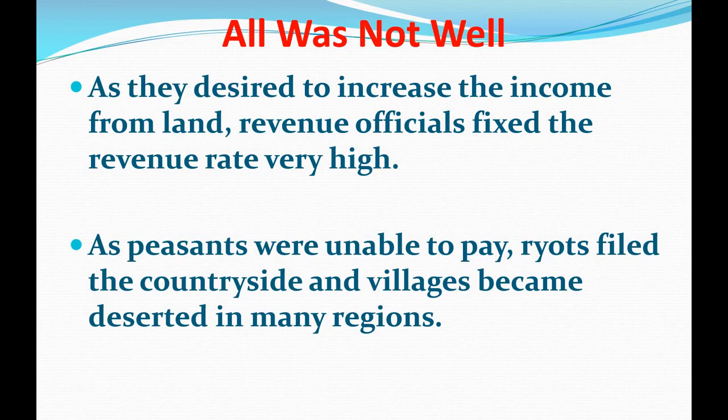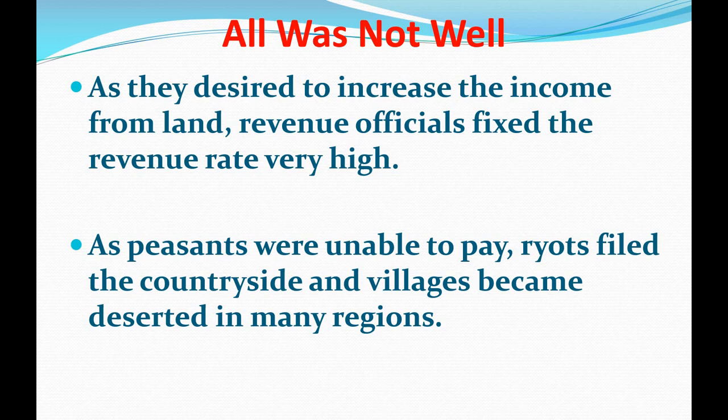What does it mean? Actually, as I told, very high taxes were imposed on the farmers under Rayatwari system. So when these farmers were unable to pay these high taxes, they started to leave those places and shift to other places, means started migration, and in this way many villages became deserted in many regions.